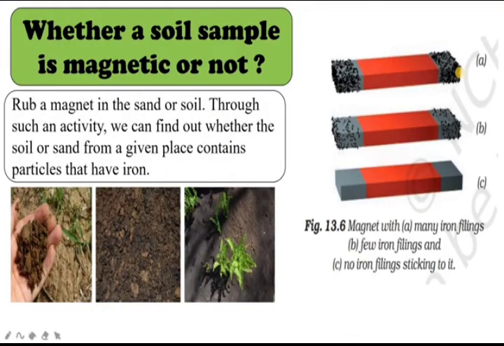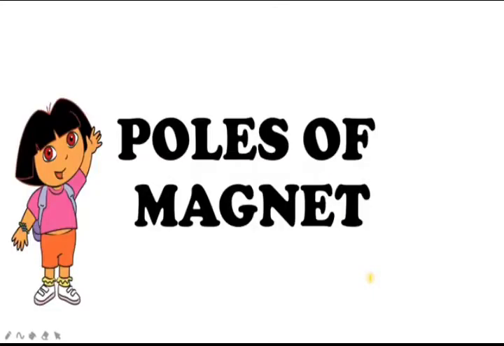Okay. In order to understand whether a soil sample is magnetic or not, rub a magnet in the sand or soil. Through such an activity, we can find out whether the soil or sand from a given place contains particles that have iron. If the soil sample contains iron filings or iron particles, you can see them attracted by this magnet. Okay, the two ends of the magnet will attract the sample. Okay, you can collect different samples.